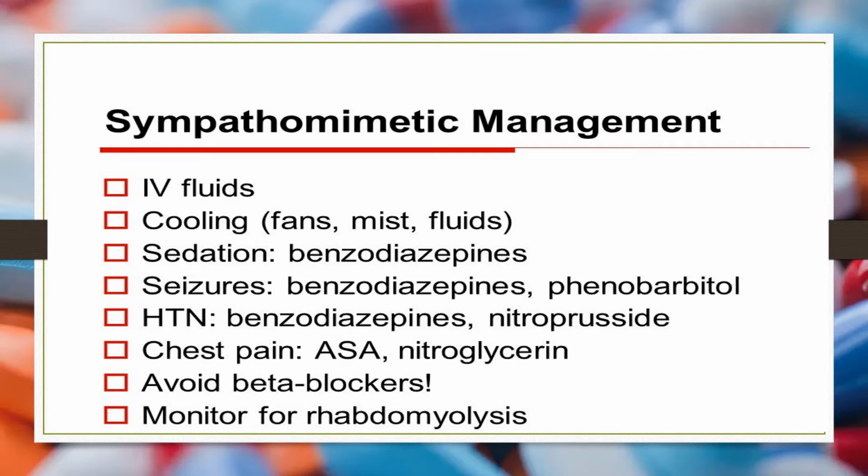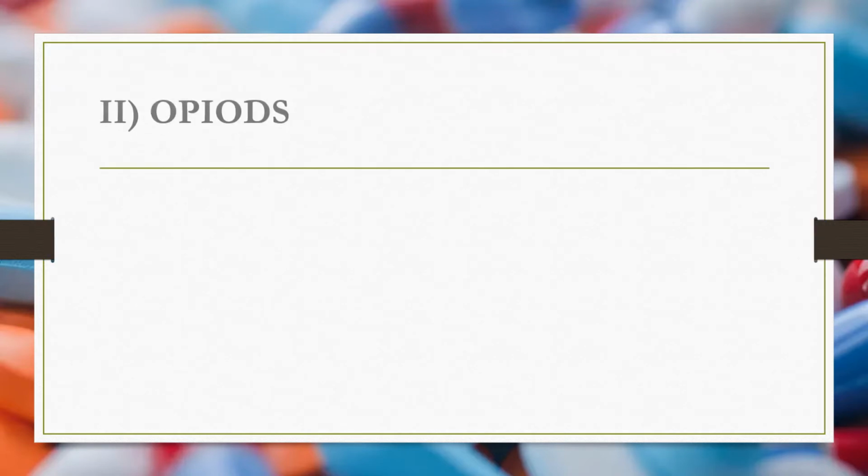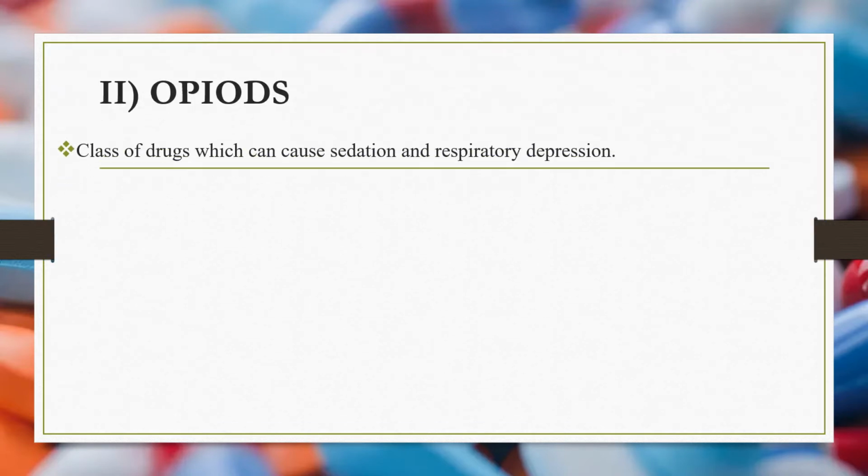But these sympathomimetic drugs have a short half-life, and most of the time the effects will wear off, or the patient will improve by itself rapidly. The second class of toxidromes is opioids. Opioids are a class of drugs which can cause sedation and respiratory depression. So they are well known for causing sedation and respiratory depression.